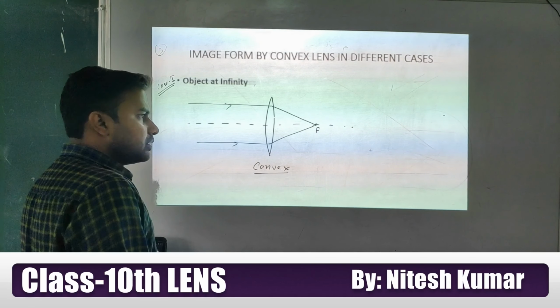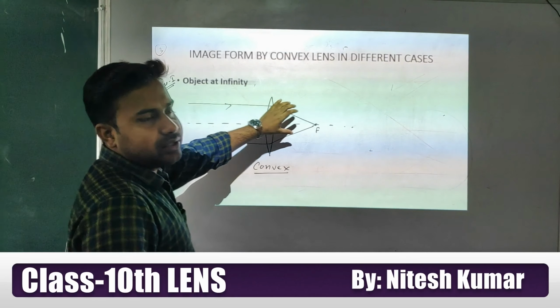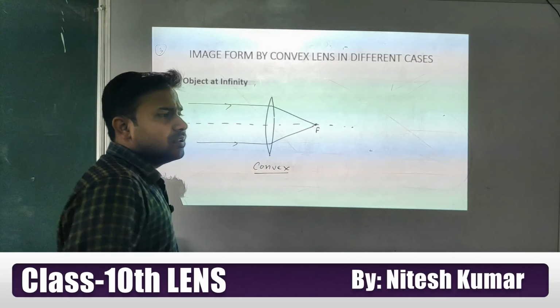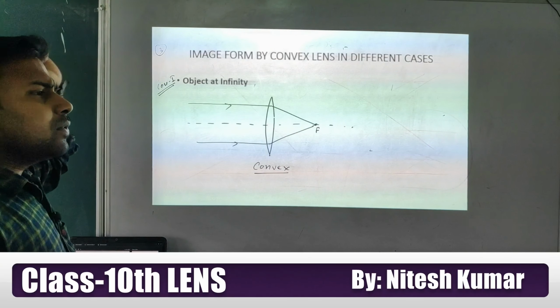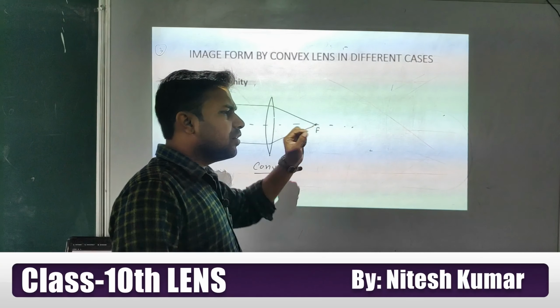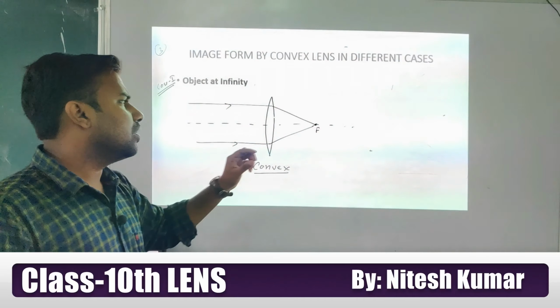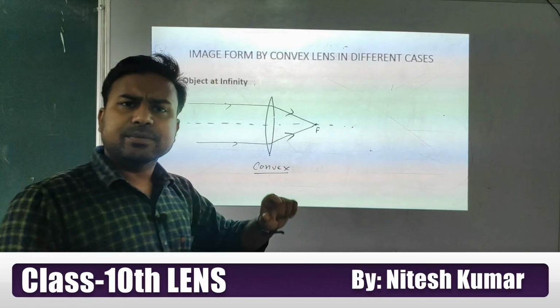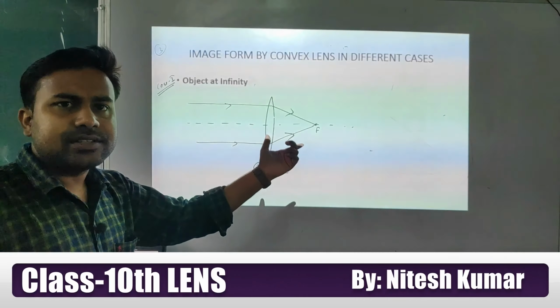Okay, students. Next, what are the properties of this image? The image is formed very far, but look at this. Here we are getting a point, a very small or diminished image. The light rays are actually cutting each other. It means this is the case of a real image.